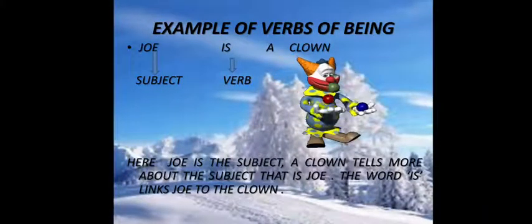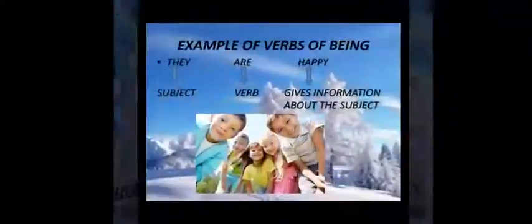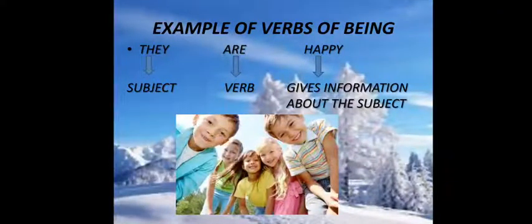Joe is a clown. Here Joe is the subject, is the verb. A clown tells more about the subject, that is Joe. The word is links Joe to the clown. They are happy. They is the subject, are is the verb, happy gives information about the subject they.